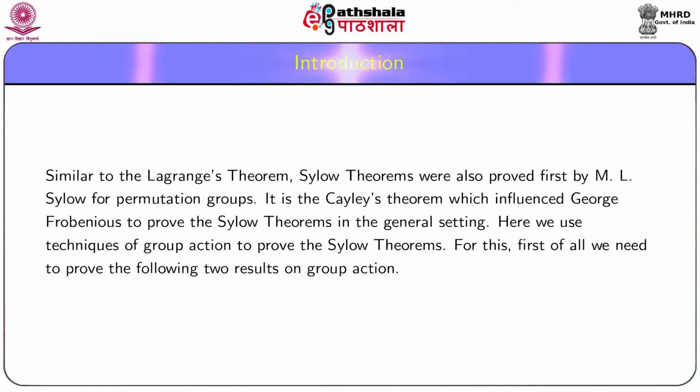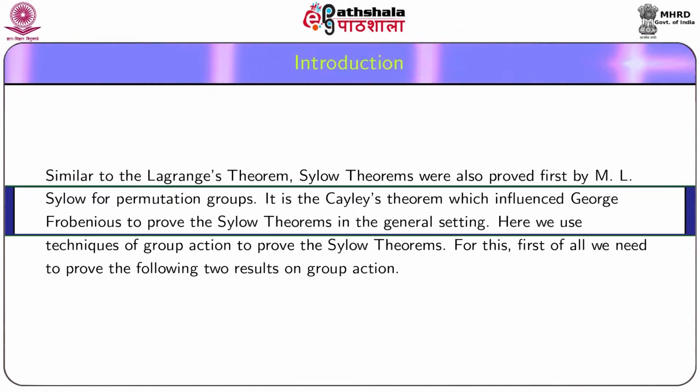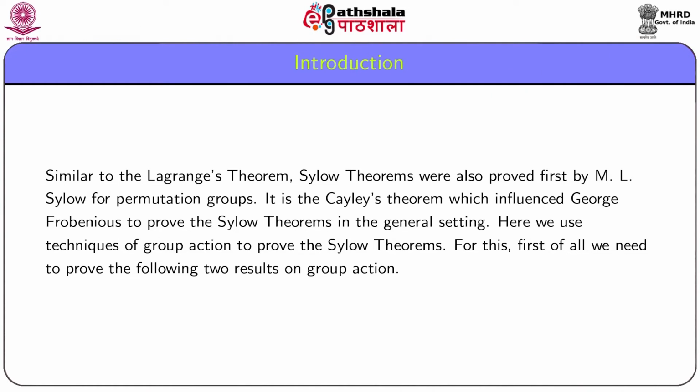Sylow theorems were also proved first by Emil Sylow for permutation groups. It is Cayley's theorem which influenced Georg Frobenius to prove the Sylow theorems in the general setting. Here we use techniques of group action to prove the Sylow theorems. For this, first of all, we need to prove the following two results on group action.